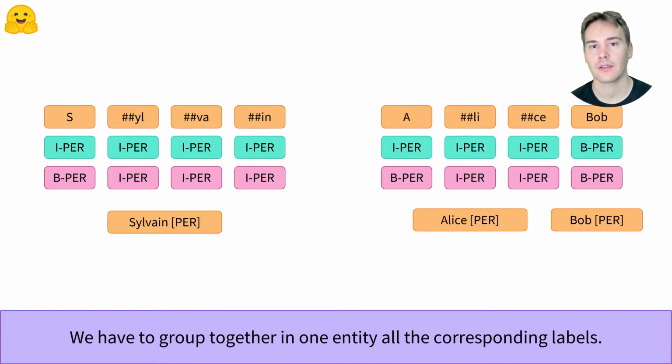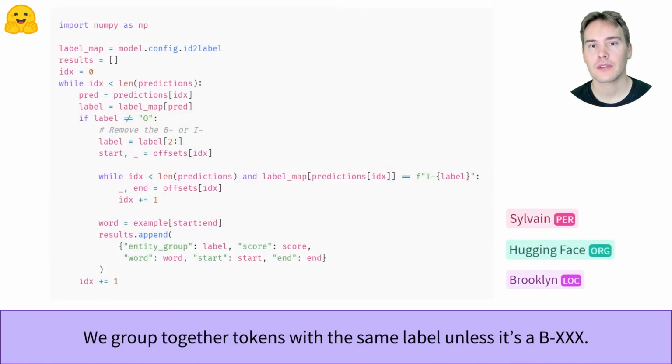Note that there are two ways of labeling used for token classification. One, in pink here, uses the B-PER label at the beginning of each new entity, but the other, in blue, only uses it to separate two adjacent entities of the same type. In both cases, we can flag a new entity each time we see a new label appearing, either with the I or B prefix, then take all the following tokens labeled the same with an I flag. This, coupled with the offset mapping to get the start and end characters, allows us to get the span of text for each entity.